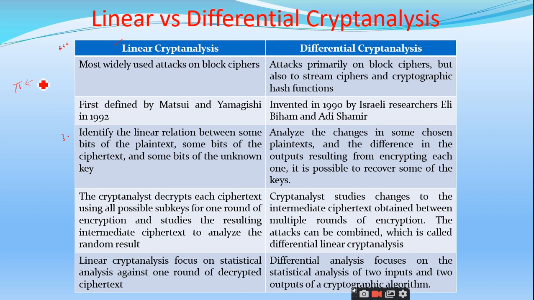So how are we going to transfer this plain text? For example, I want to send "university". Am I going to send this text as it is from the sender to the receiver? When we are making use of computers, every character should be converted into bits. So every character is converted into bits, and you are going to transmit those bits through the communication channel. This is called plain text. But at the sender side, you are going to convert this plain text into ciphertext. Am I right or not?